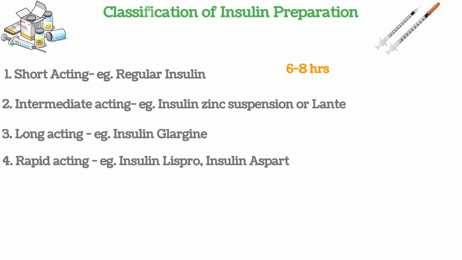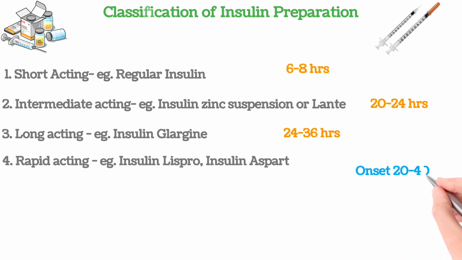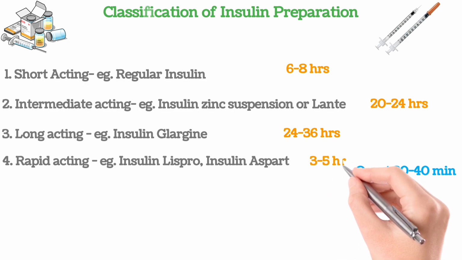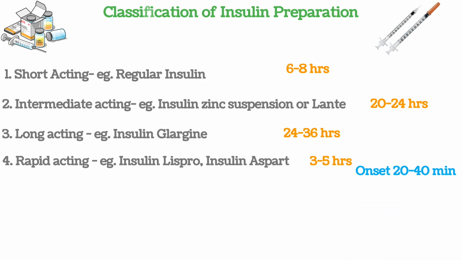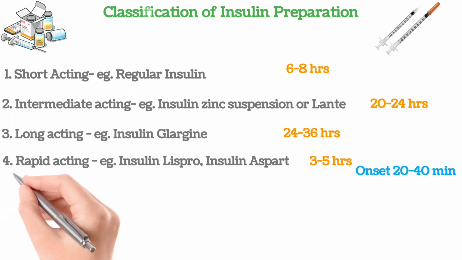For short acting, the duration is 6 to 8 hours. For intermediate acting, the duration is 20 to 24 hours. For long acting, 24 to 36 hours. That's how long acting insulin can be taken once in a day. And rapid acting has an onset of 20 to 40 minutes, but the duration is only 3 to 5 hours. So it has to be taken twice, thrice, 4 times a day, like that.